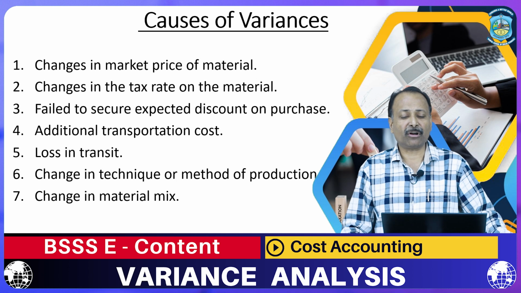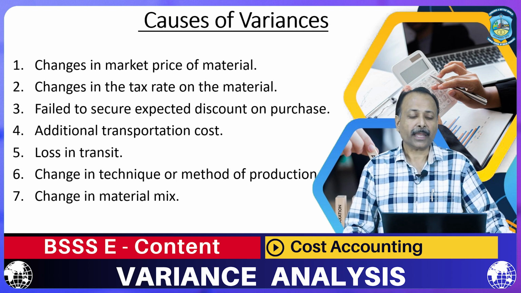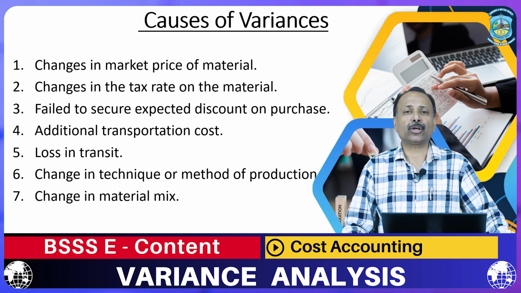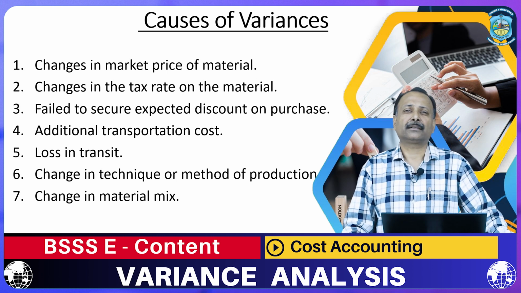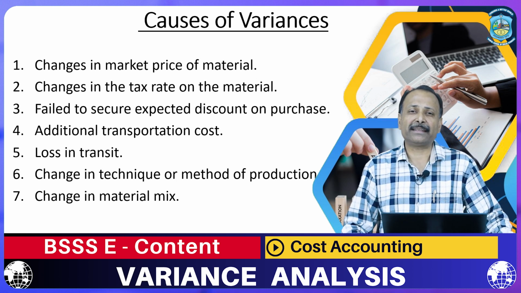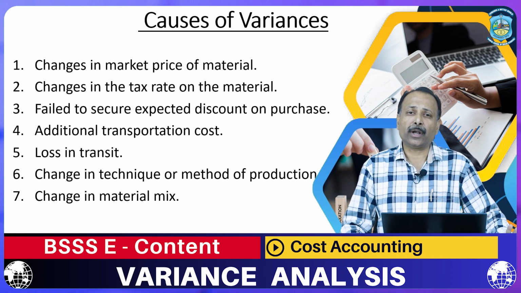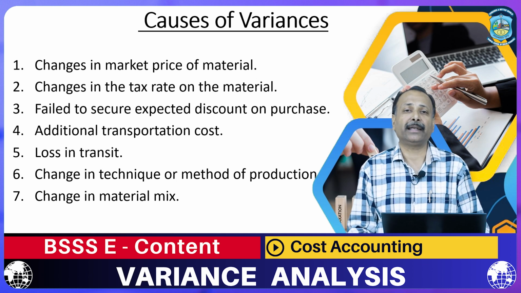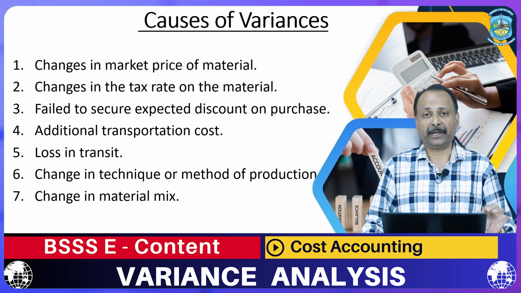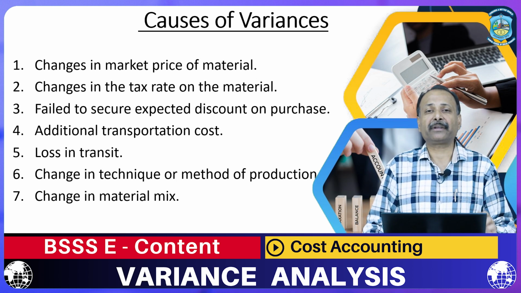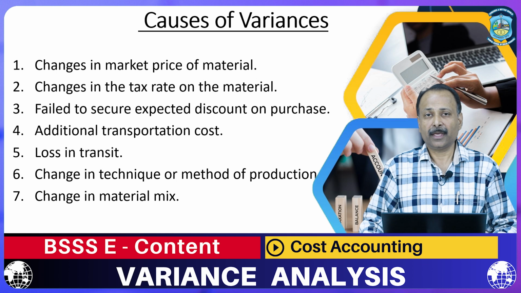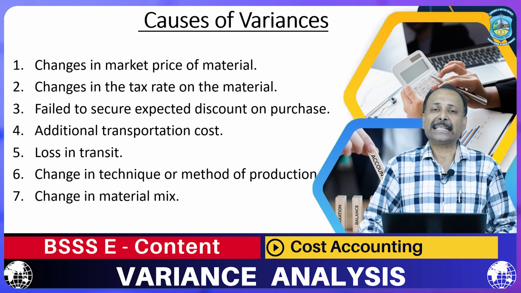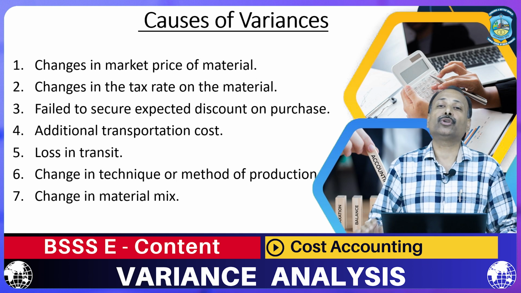Second reason of variance is changes in the tax rate on the material. In our previous video, we have discussed about controllable variance and uncontrollable variance. This particular point relates to uncontrollable variance. Why? Because the rate of tax is decided by the government. If the government has increased the rate of tax, automatically the rate of material is going to be high.